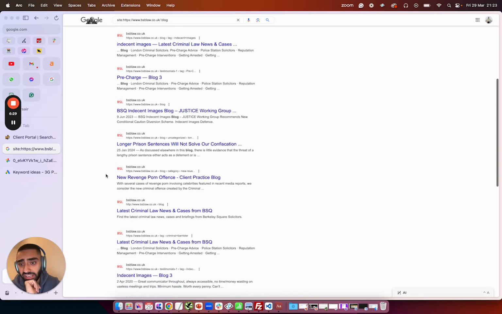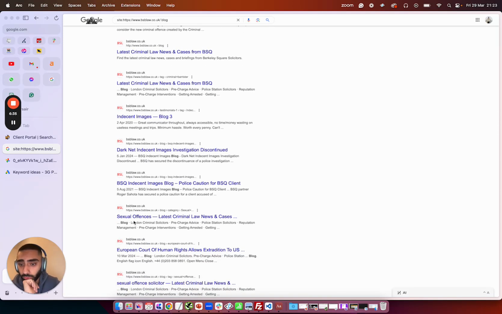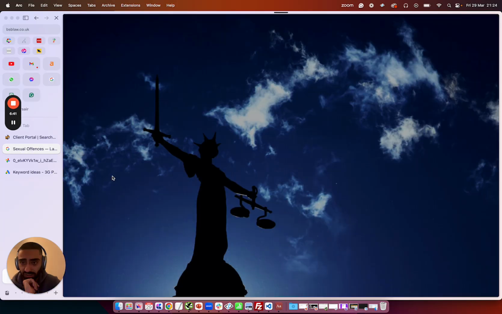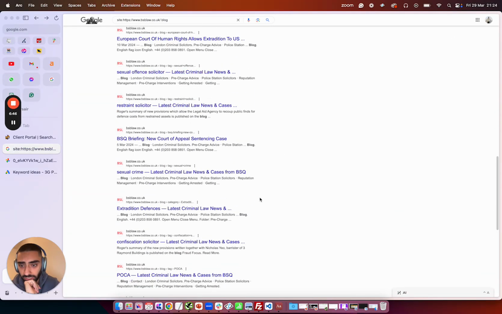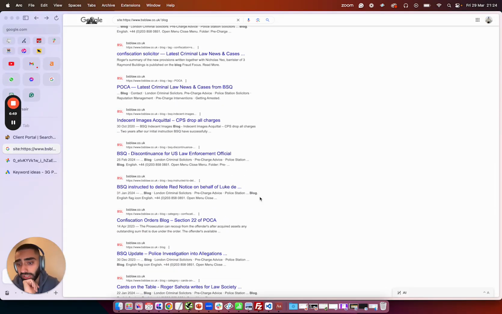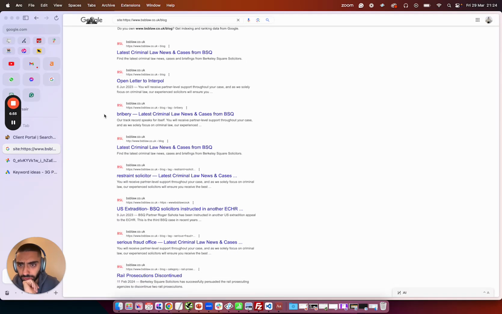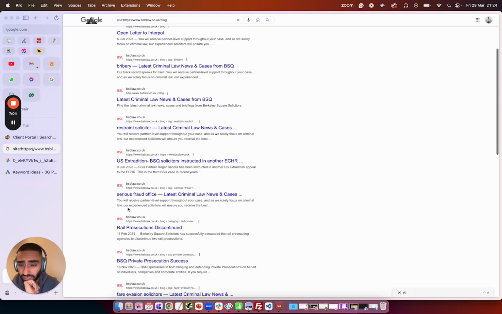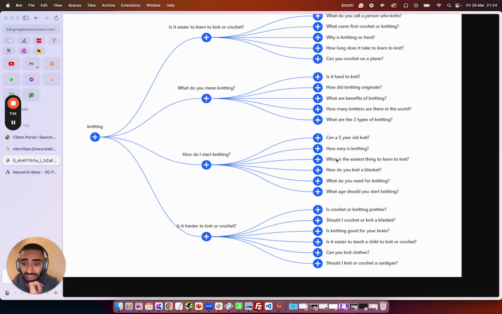So you could essentially get a load of these and check what their search volumes are, and basically upload these to our website. So for example, we've got sexual offences, so they seem to have a load of articles to do with that type of case. So you could basically replicate their blog articles as well. So, for example, bribery, they're talking about restraint solicitors, US extraditing, I believe I've pronounced that right. So they've got a lot of articles like this that we could definitely replicate. And again, it's just helping our topical authority.